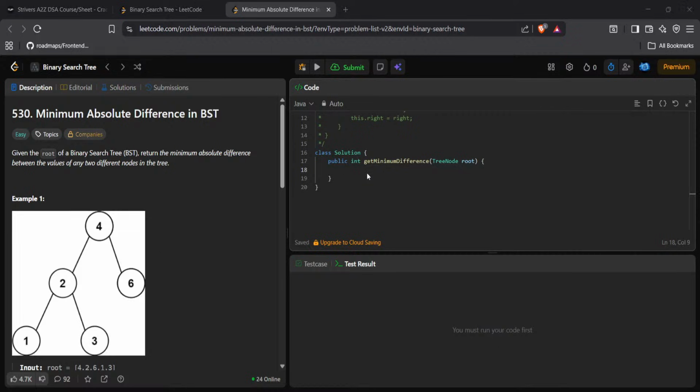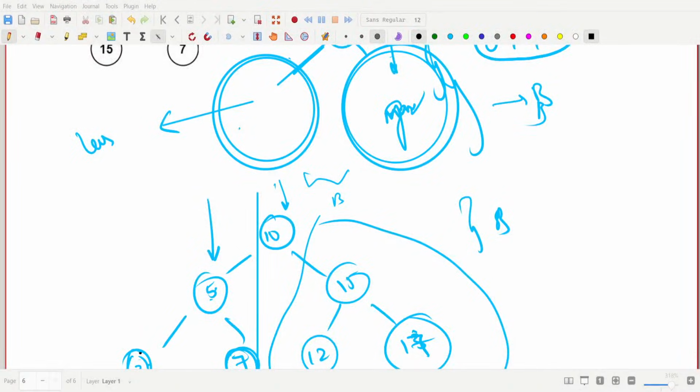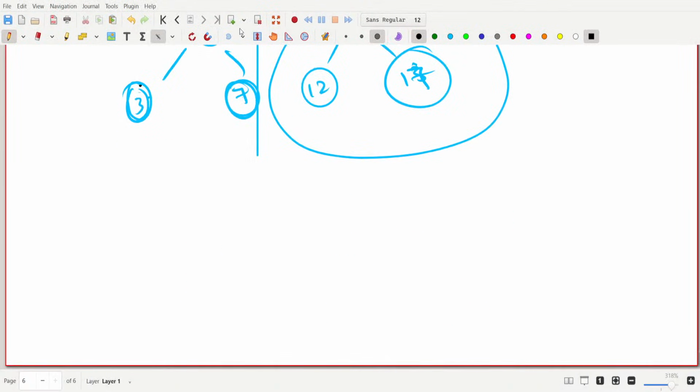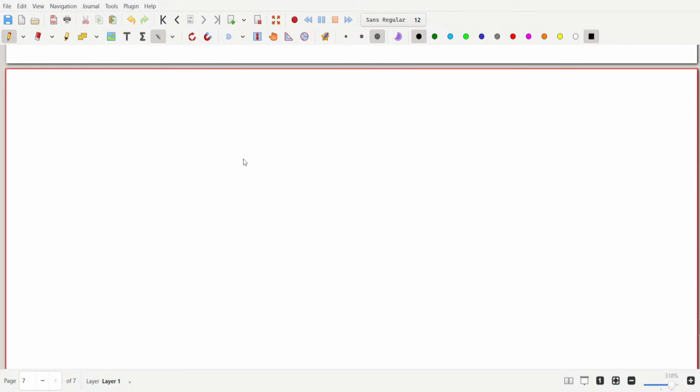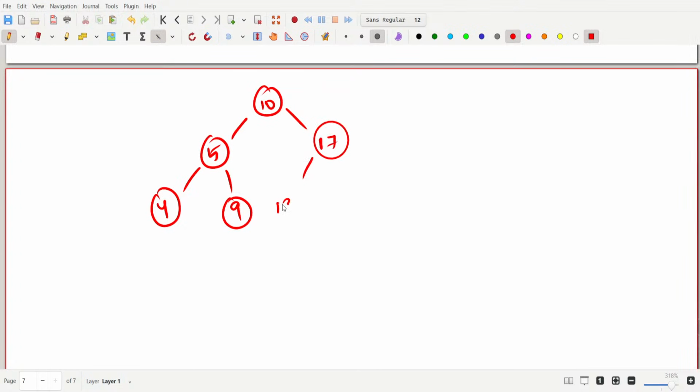I'll get into the whiteboard. Let's see, one second. We'll go here. It is 10, and we have 5 here, and we have 4 here, and we have 9 here, and we are going to have 17 here, 13 here, and 20 here.